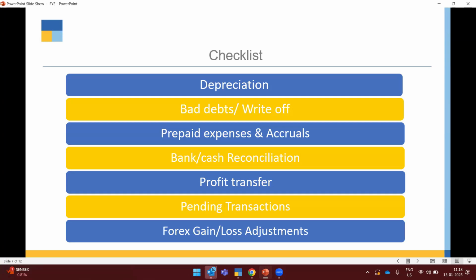And the last main topic is forex gain and loss. Here in the UAE, businesses mainly deal with different currencies, such as dollar, pound sterling or other currencies. When you make an entry, the exchange rate will be there. Some dollar exchange rates will be constant for particular months or a particular year, and some currencies will have varying exchange rates. At that exchange rate, you will incur a forex gain or loss. You have to make sure that the gain or loss entry is done in a JV to write off all the gain and loss and adjust it with the particular income or expense ledger.